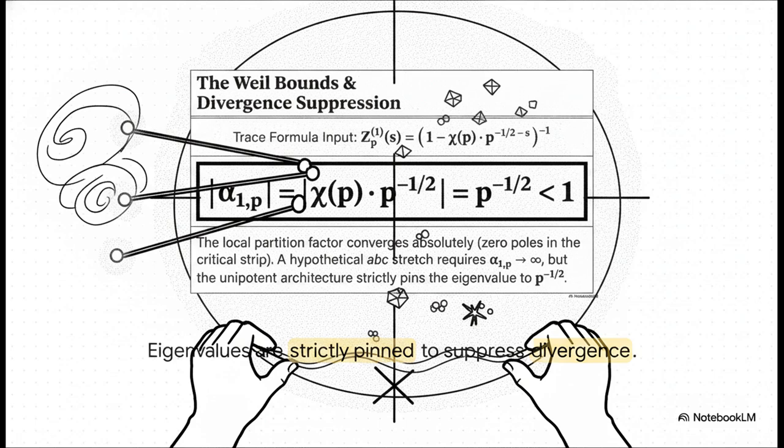Well, it comes down to the wild bounds. If an anomalous ABC trio tried to create that infinite stretch we talked about, it would have to compress these eigenvalues, forcing them toward infinity. But look at the formula. The unipotent architecture strictly pins the active eigenvalue to exactly p to the power of -1/2. It absolutely suppresses divergence, generating exactly 0 poles inside the critical strip. The mathematical anomaly is trapped, it's pinned, and it is neutralized for good.